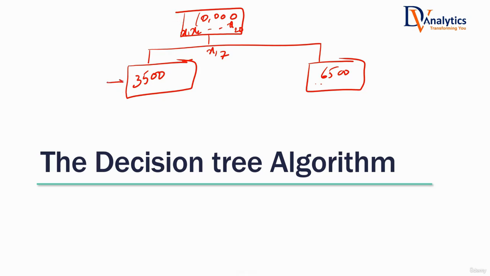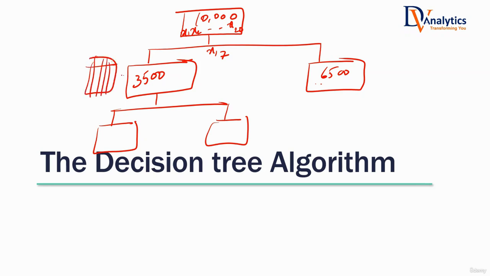The same problem statement is here. Again, the same problem statement is here. But earlier there were 10,000 records, and here there are 3,500 and 6,500, but again the same problem is arising here. What do you need to do? Again, you divide that into purer subsets. But imagine this is just a subset of the 10,000 records. You have again a data set, with all the columns and records. Everything is there, but it's smaller data. Again, you divide that into two subsets.